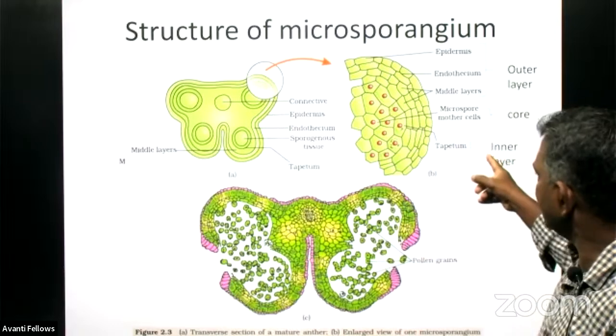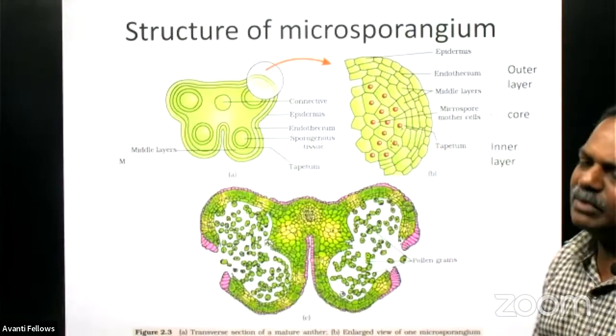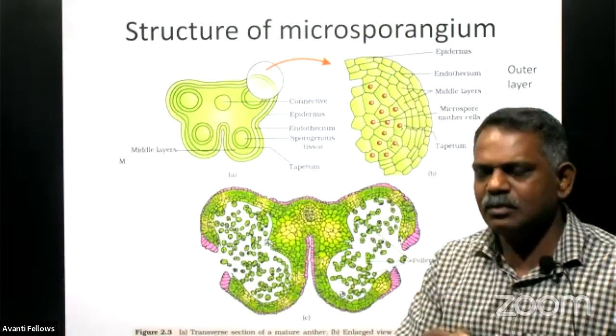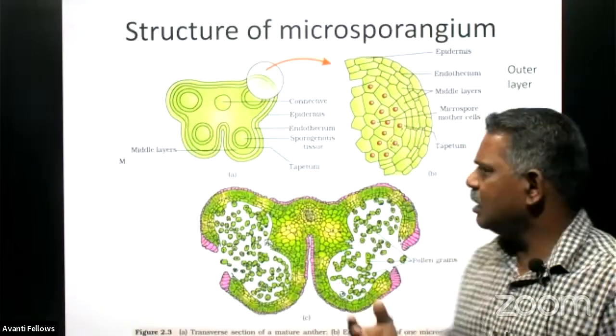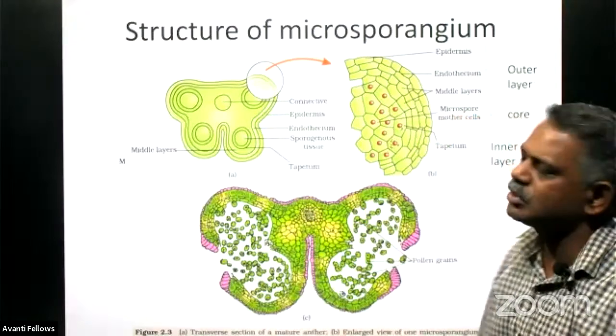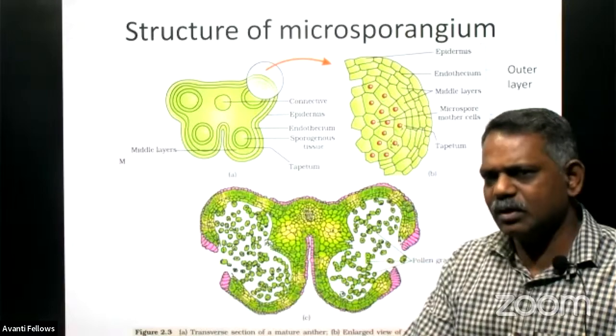Then here we can see the inner layer, which is called the tapetum. Tapetum is the innermost layer, and it is exclusively for nourishing the cell, particularly for the development of the pollen grain from the microspore mother cell. It is for providing nutrients. It is for nourishment.